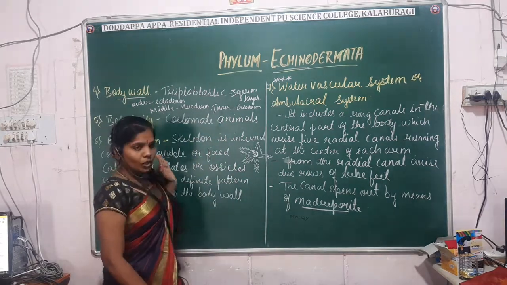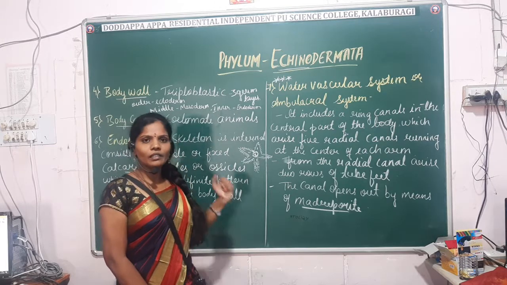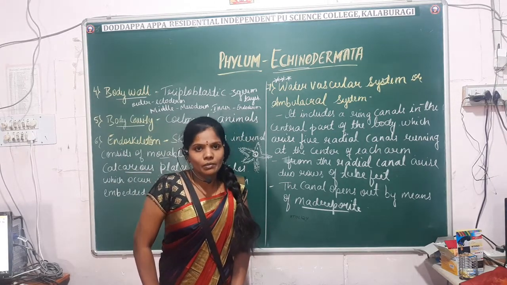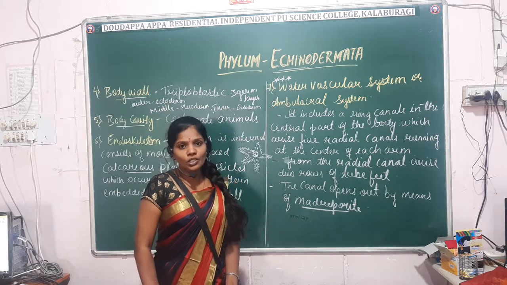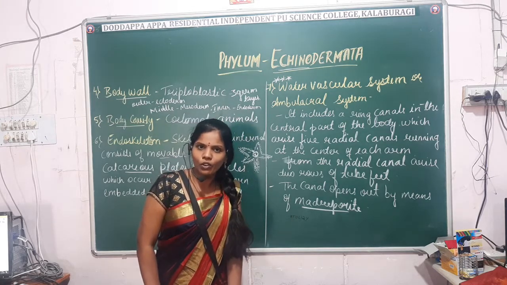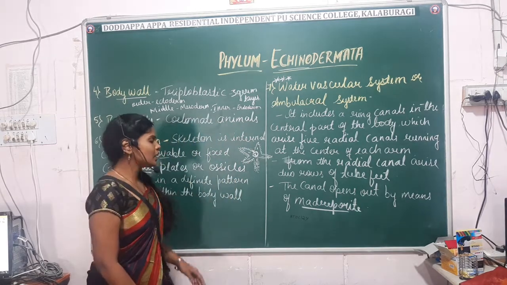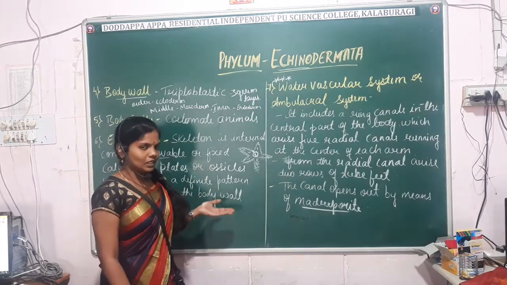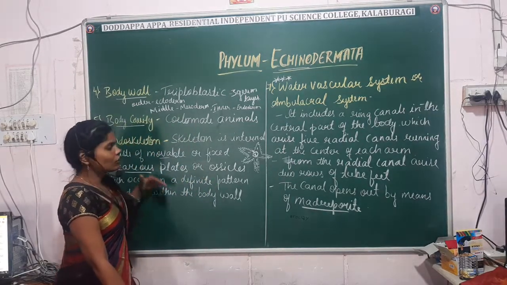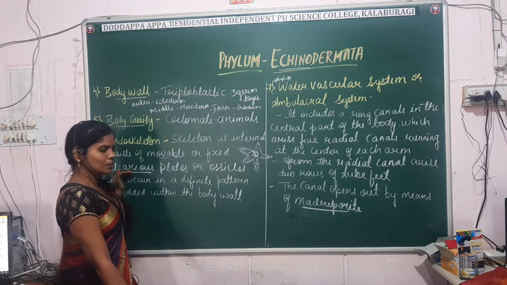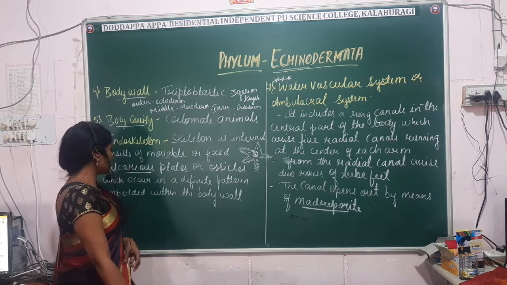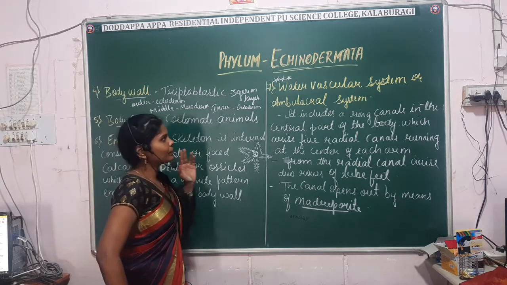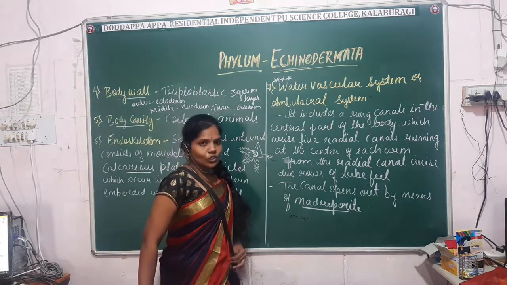So again now body wall, in case of echinoderms they are triploblastic animals with the 3 germ layers, and they are coelomate animals, that is they are made up of true coelom, or the body cavity is present between the body wall and the alimentary canal. Then when it comes to the endoskeleton, the skeleton is internal, and it consists of movable or fixed calcareous plates, also known as the ossicles, which occur in a definite pattern embedded within the body wall. Okay. And another character is the water vascular system.